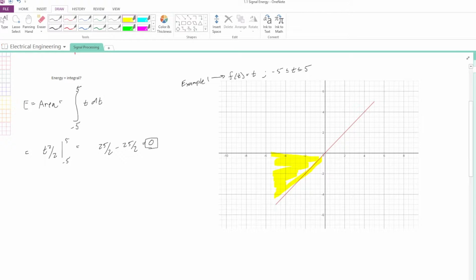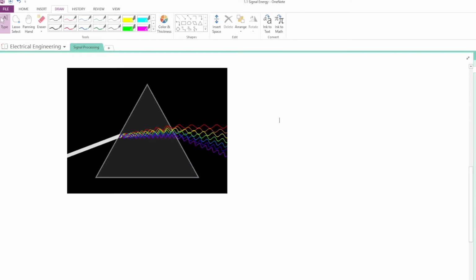But if we have a real signal defined by this function, the energy cannot be 0. It exists, it's real, and must contain some energy in order to exist. For example, think of light as a sinusoidal wave, or function, or signal, propagating through space. If we calculate the energy of part of this wave function and find that mathematically it has 0 energy because of some cancellation by taking the integral, then does this mean that the light wave has 0 energy?